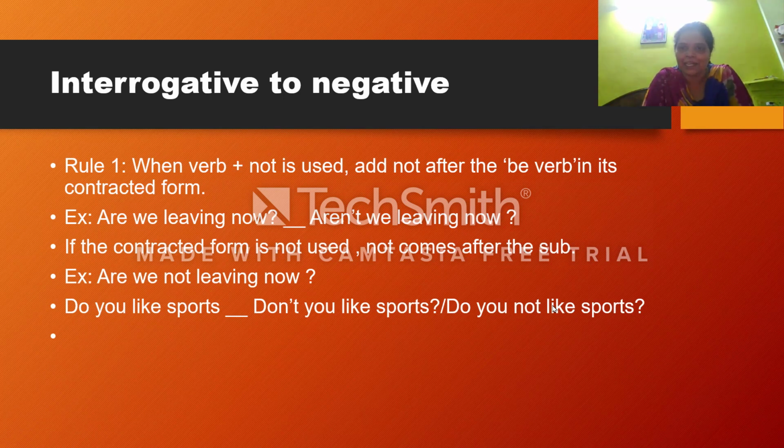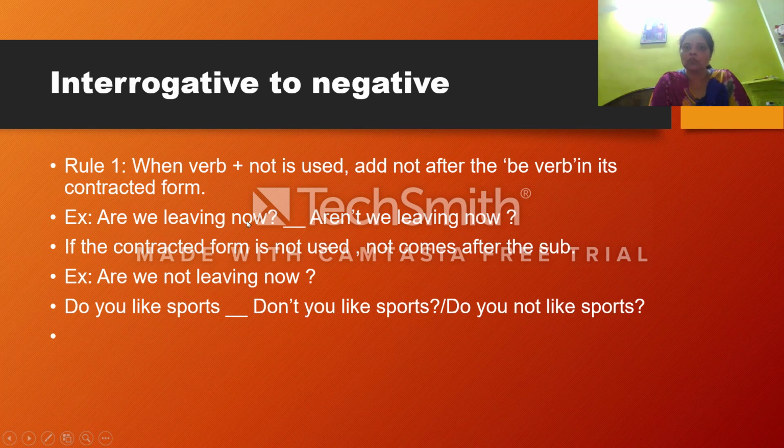Is that clear? Please go through each and every example again and again so that you can understand more clearly. Again I am making you understand. You can see, are we living now? Are is the auxiliary verb here, and we is the subject here.